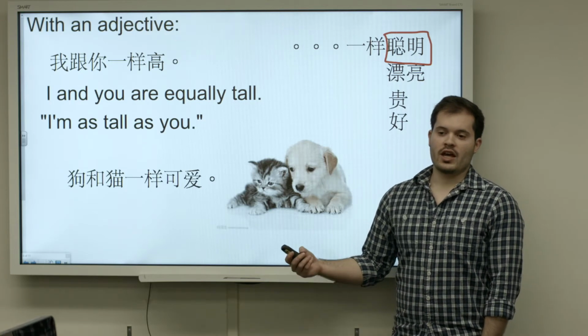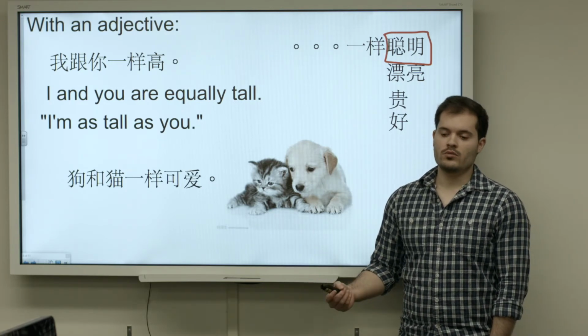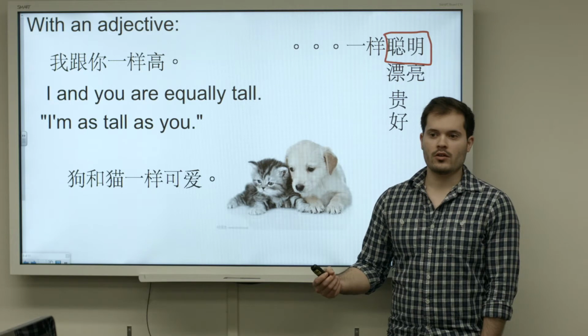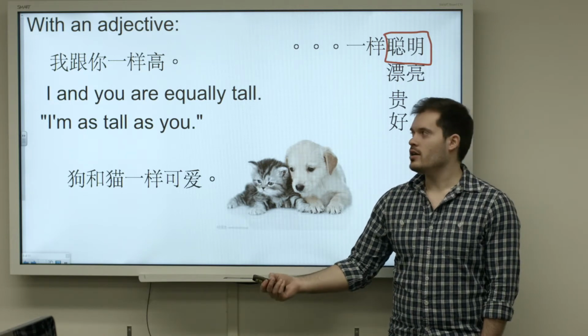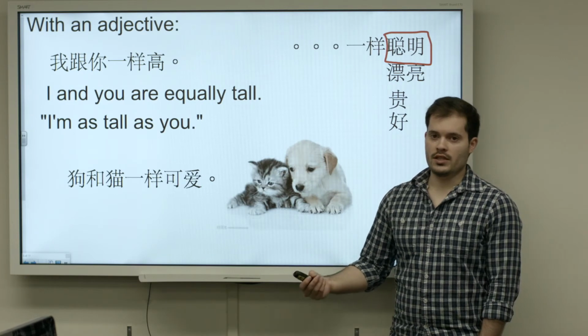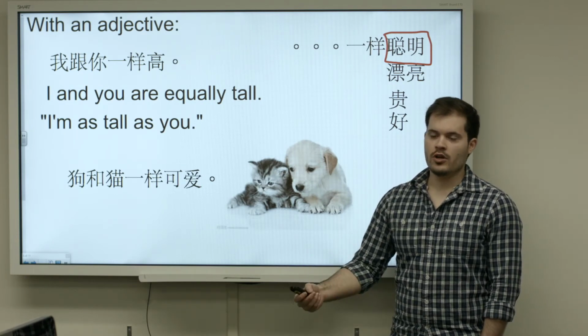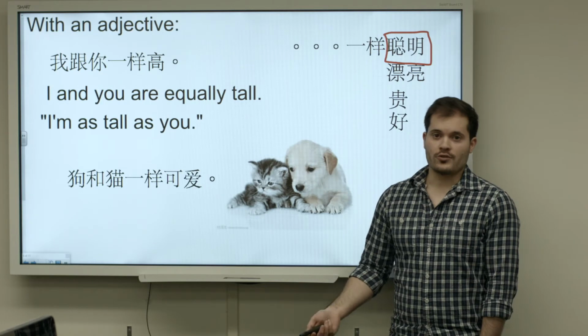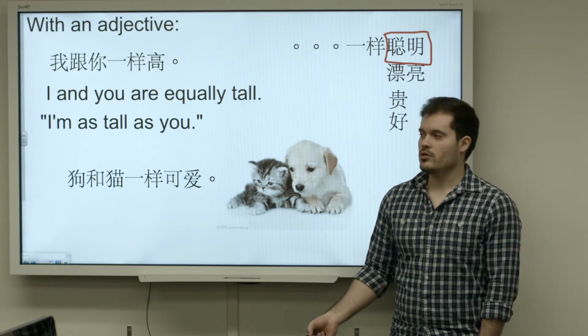And just like in English, we can add an adjective to the end of this structure to mean that x and y, or x is as adjective as y. So that would look something like 我跟你一样高, I and you are equally tall. Or more naturally in English, I am as tall as you.